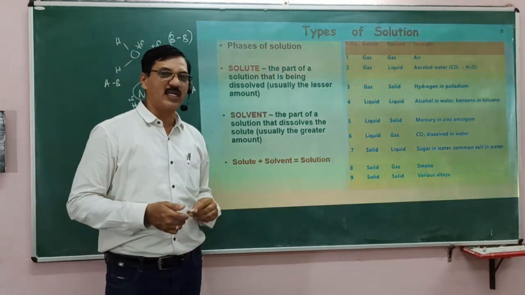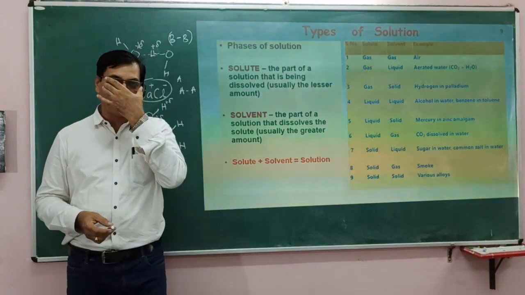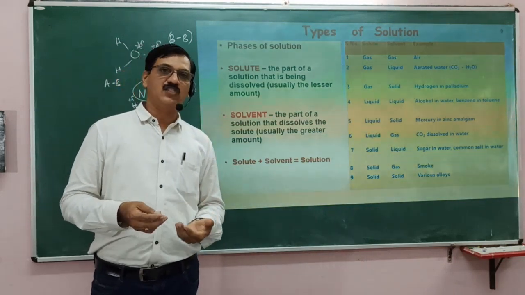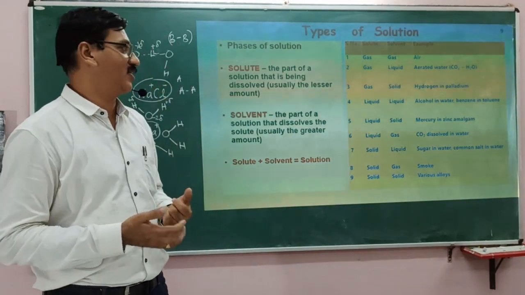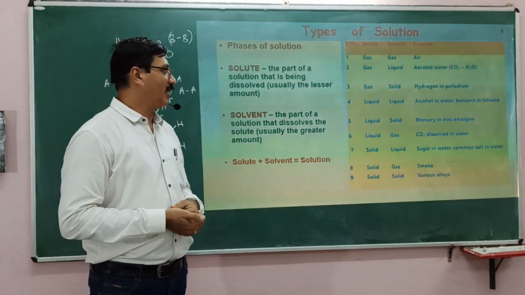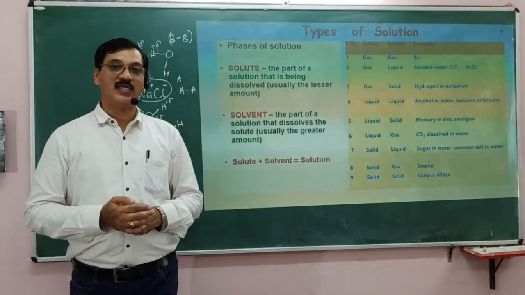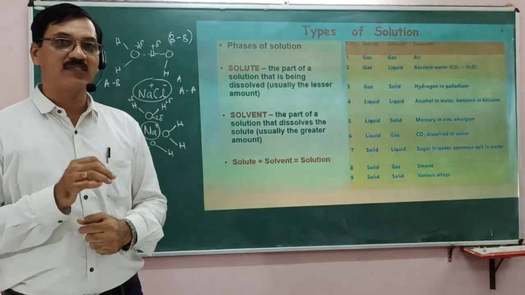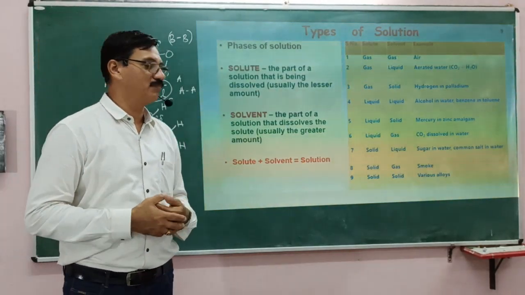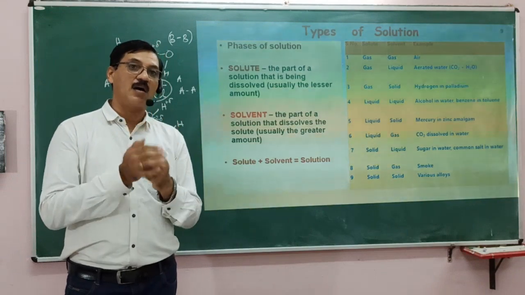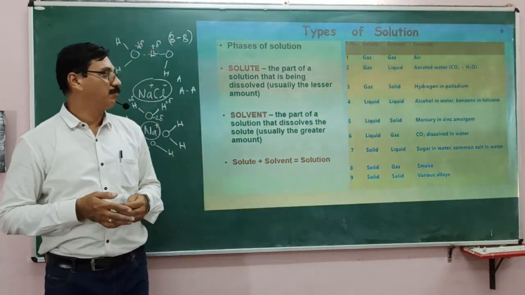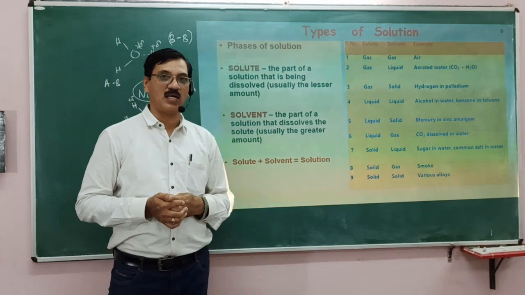There can be liquid in liquid solutions. There are many: alcohol in water, and benzene and toluene, both liquids, form a solution. And liquid in solid: mercury is a liquid metal and it forms an alloy with other metals, and that is called an amalgam. Mercury in zinc is an amalgam.